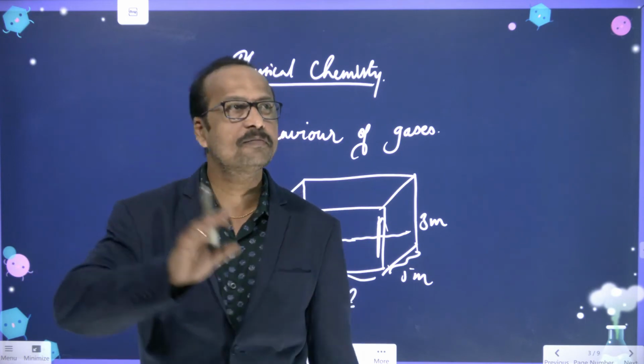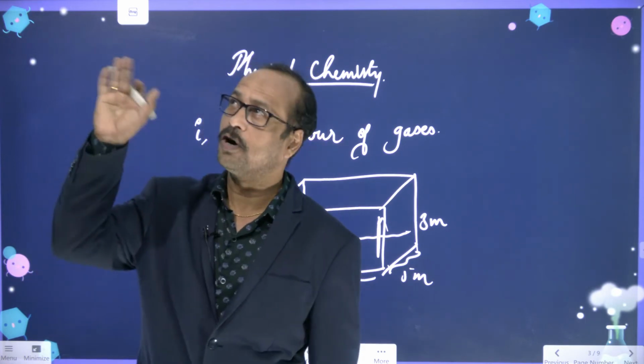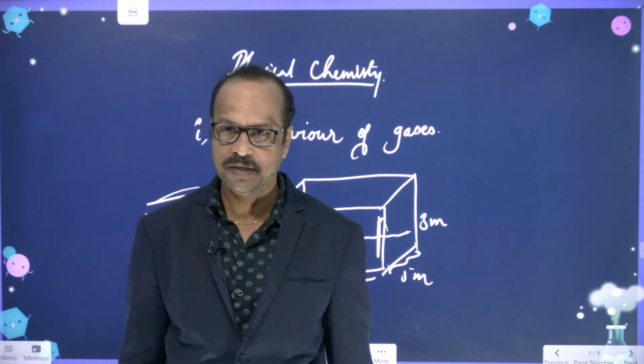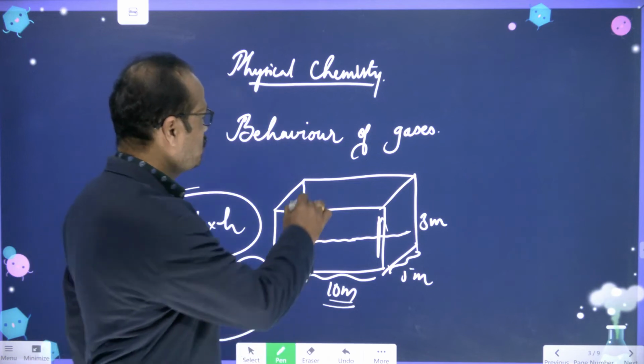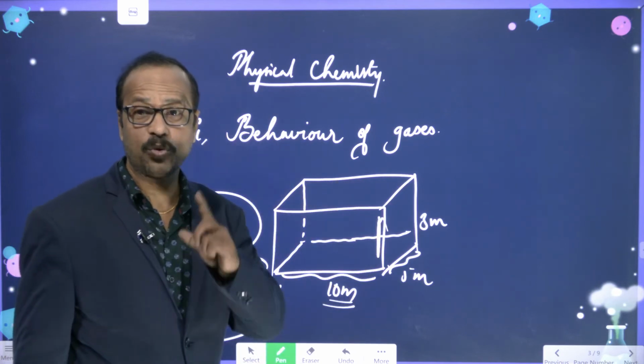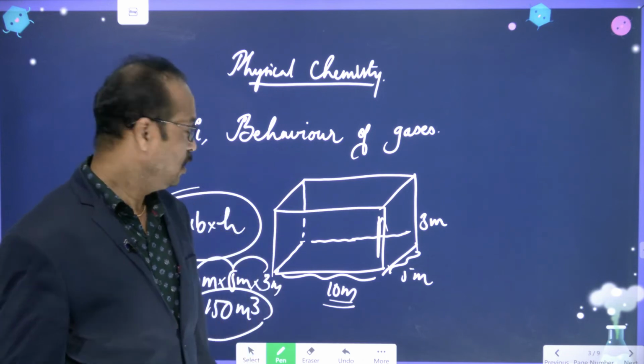If you go to that corner, there also you can breathe. If you go to the top near the ceiling, there also you can breathe, meaning air is there. So air is present throughout the room.